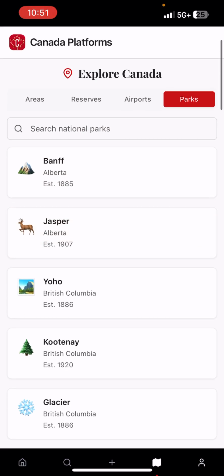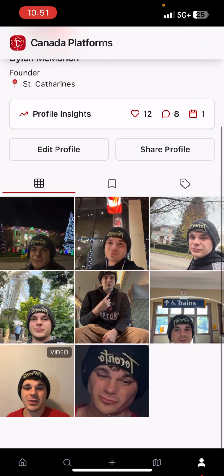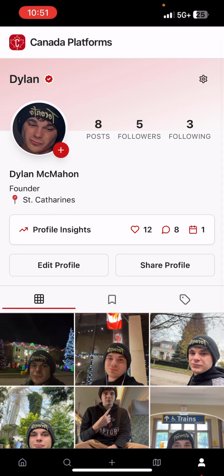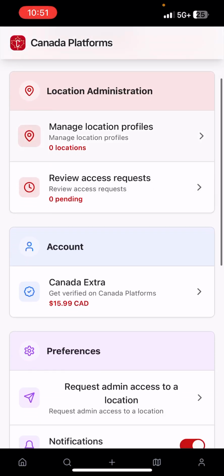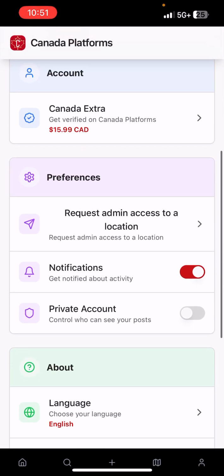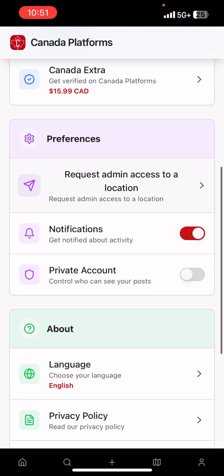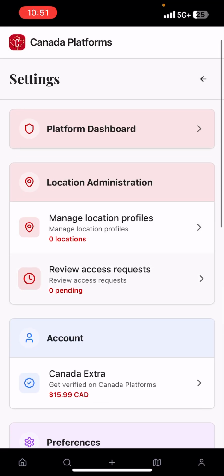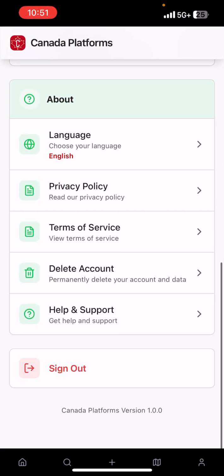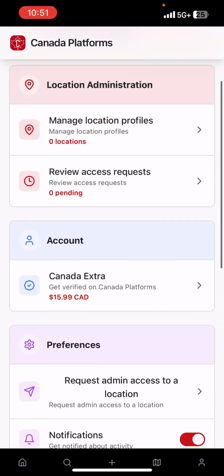So yeah, and then here's the profile. This is my profile. I have some special settings which tells me how many users there are. But from here on down is where you would see. I don't think you would see the location, administration, and the platform dashboard, but you would see all these options here.